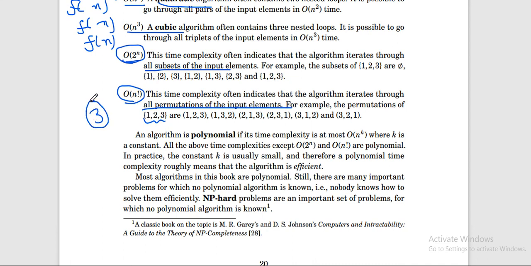But for these 3 numbers you are going through this set. So these are basically 1 2 3 4 5 6, that is 3 factorial, right? 3 into 2. So when you go through all the permutations of the set, at that time your time complexity is O(n!).